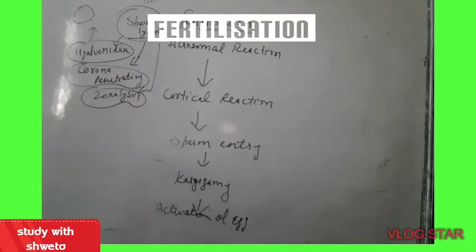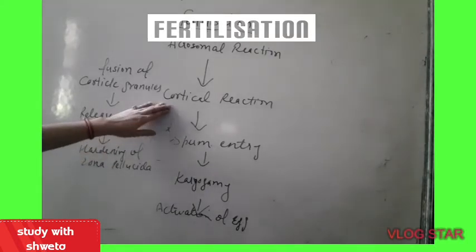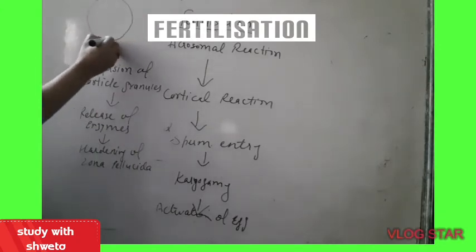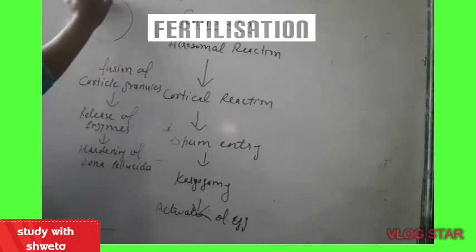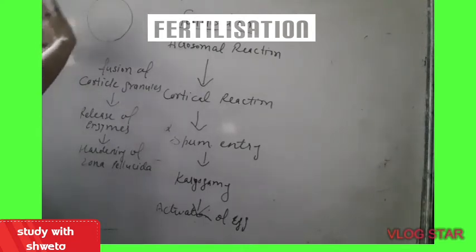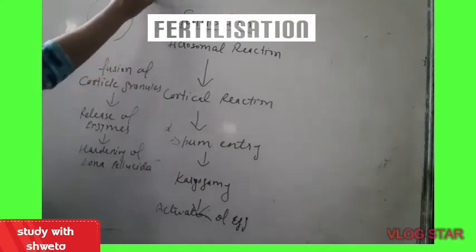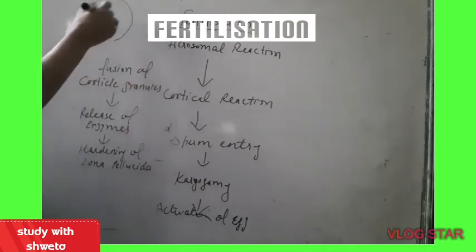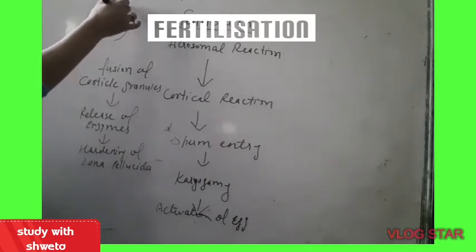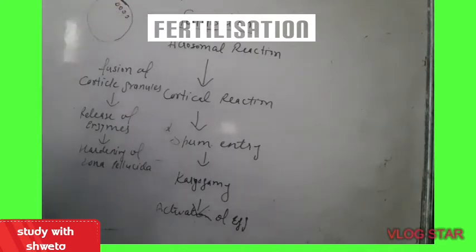Next is the cortical reaction. So what happens in the cortical reaction is, this is the secondary oocyte which has a plasma membrane, and the ground layer, corona radiata and zona pellucida have been broken during the acrosome reaction. Now when the sperm tries to enter through the zona pellucida into the secondary oocyte through the plasma membrane, beneath the plasma membrane there are some cortical granules.